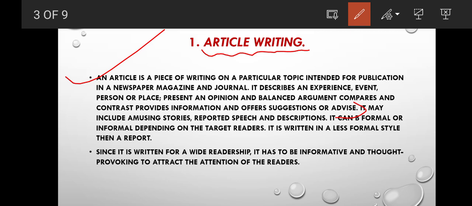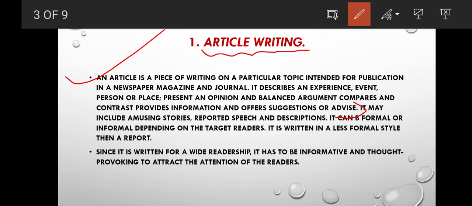What does it do? It describes any expression, of any place, of any event, of any experience, person, and balances the argument of two persons. It compares and contrasts, provides information, offers suggestions or advice.